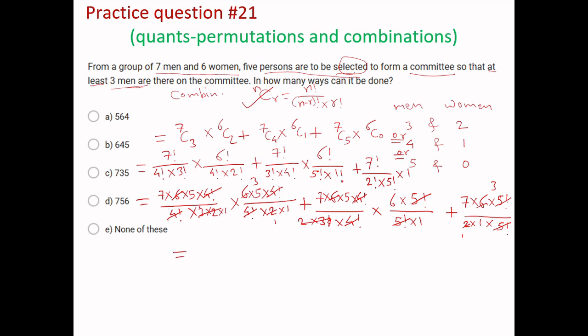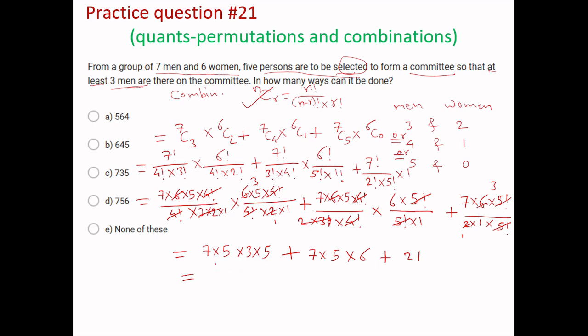So remaining is 7 into 5, and here it is remaining 3 and 5, 5 into 3 into 5, this one is remaining, plus 7 into 5, and here 6 is remaining, plus 7 into 3, that is 21.